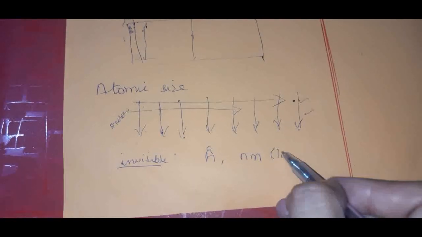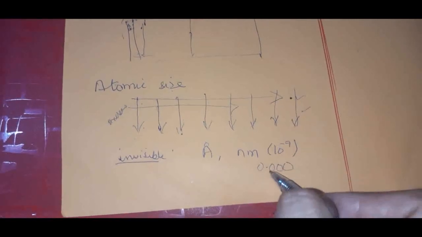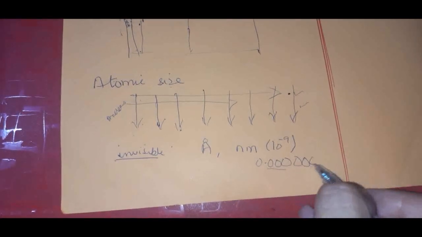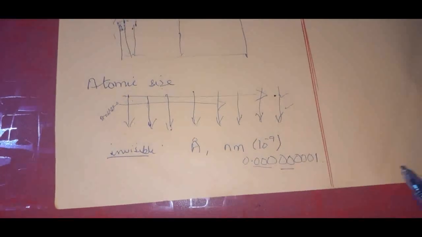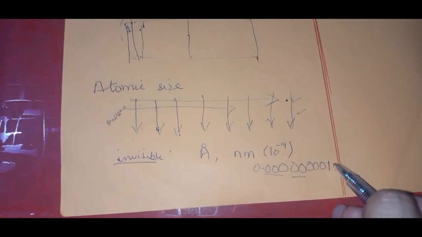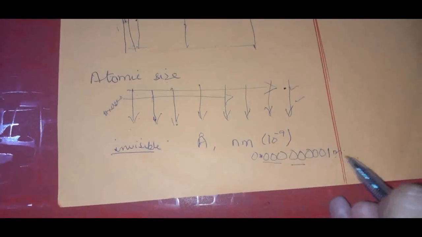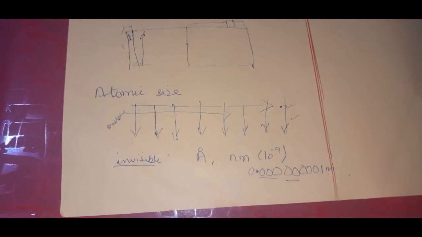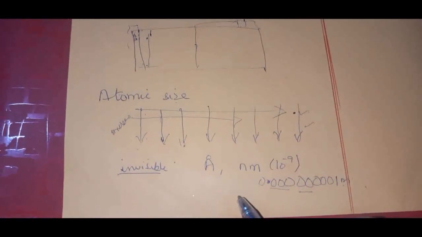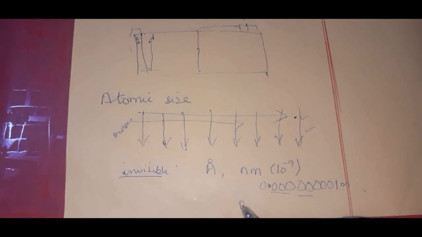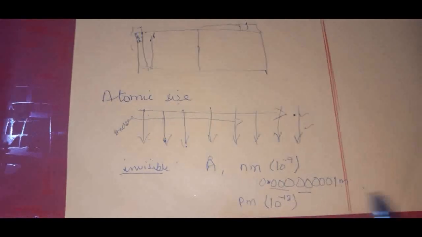Nanometer means 10 raised to the power minus 9. This means 0.000, count them, 1, 2, 3, 4, 5, 6, 7, 8, 9, right? So this many meters. So look here, this is 0.000000001 meter. That is the size of an atom. Yet we can also count it in the picometer unit, and the picometer is 10 raised to the power minus 12.